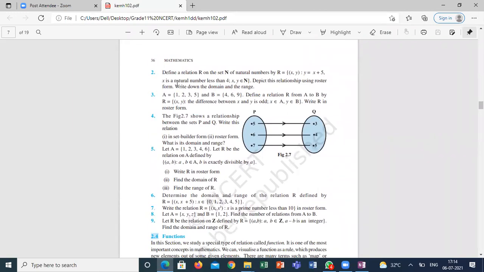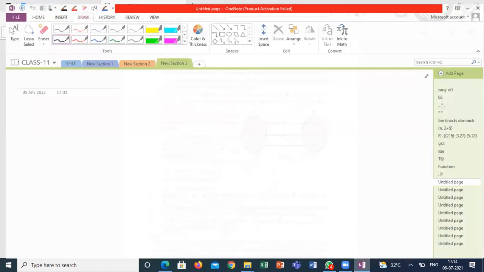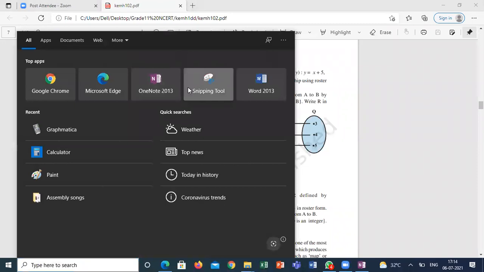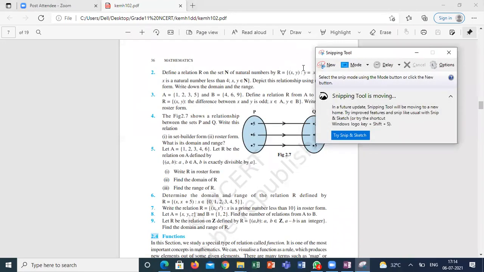Suppose I'm taking question number 3. Can anyone remember what the mapping diagram for question number 3 is, guys? Can anyone recollect?